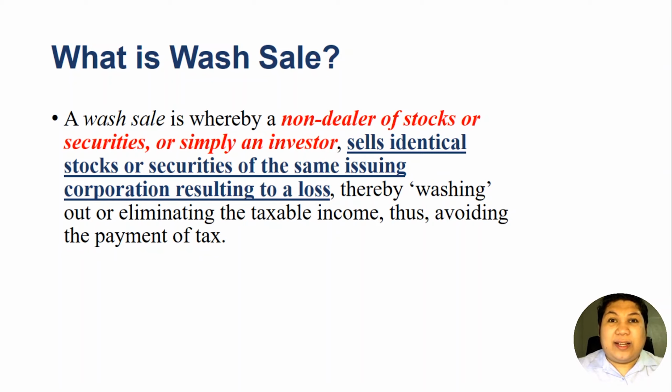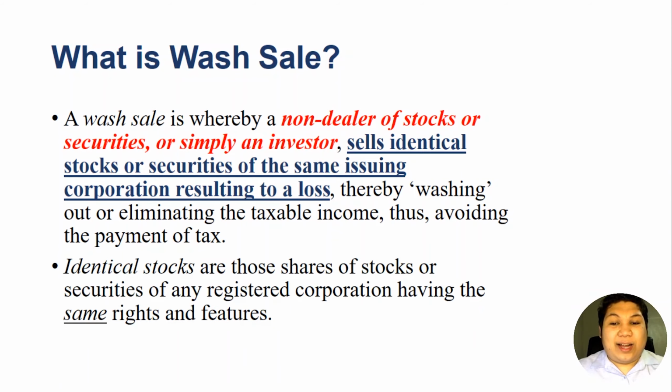This is considered a wash sale to eliminate the taxable income. When we say identical stocks, these are those shares of stocks or securities of any corporation having the same rights and features.